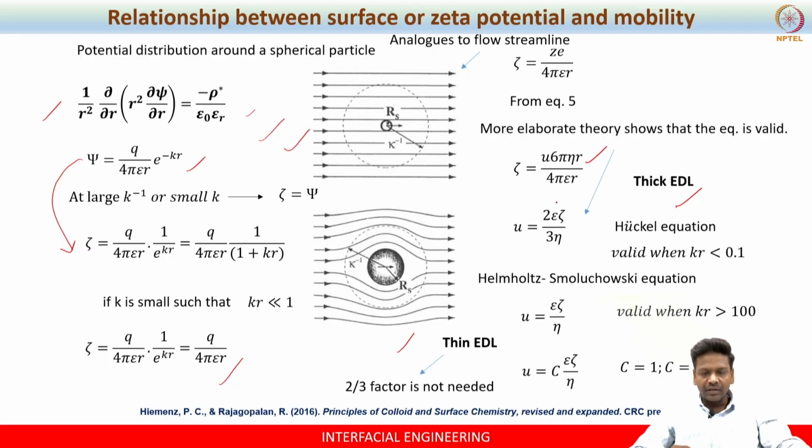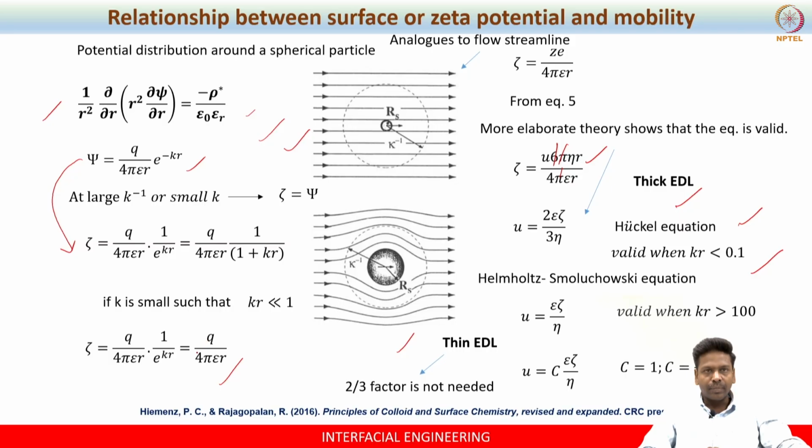Now in this, if I cancel the pi and pi, denominator and numerator, you have 2 by 3. So u is equal to 2 by 3 epsilon zeta by eta, where epsilon is epsilon naught into epsilon r. So this is the equation you get. This is nothing but the Huckel equation. Remember, this equation is valid only when kr is less than 0.1, because we assumed that kr is small and we expanded this exponential term, and then we got this compact equation.